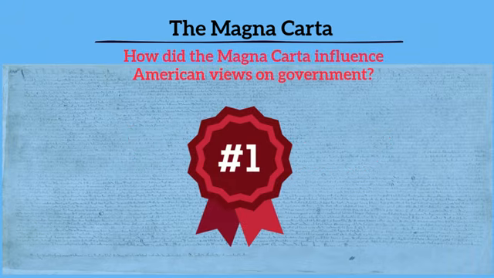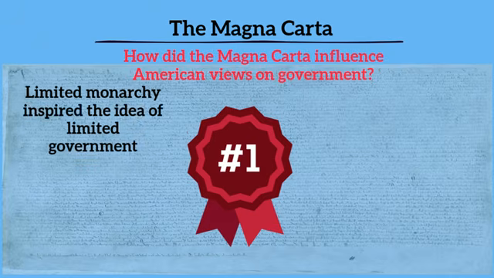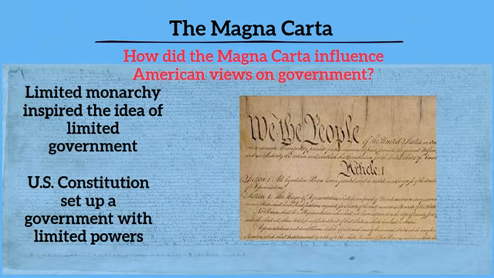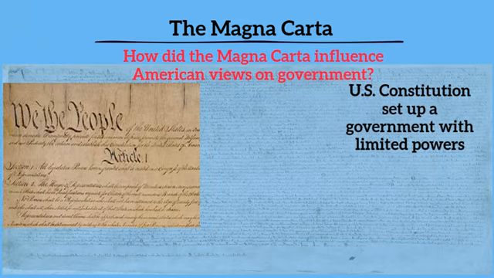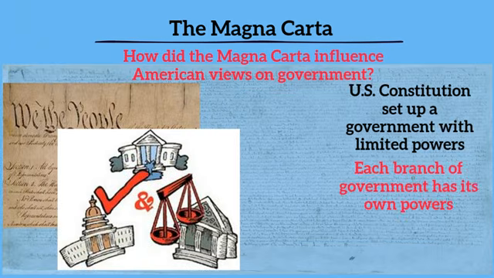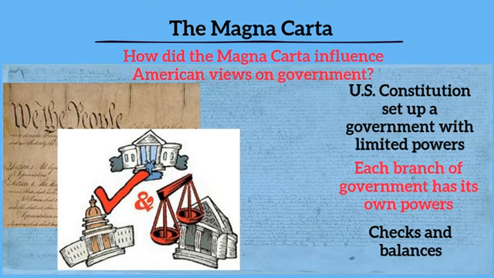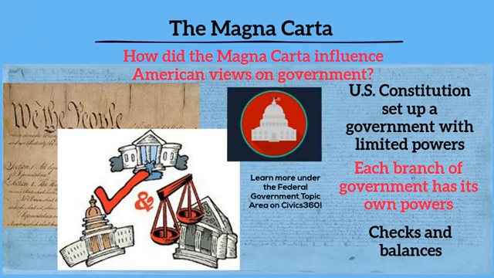First, the Magna Carta established the concept of limited monarchy, and it inspired the idea of limited government in the United States. Our own Constitution sets up a government with limited powers. Have you learned yet about those checks and balances? Remember, under our Constitution, each branch of government has its own powers and can check or balance the other branch. You can learn more about this in the federal government topic area on civics360.